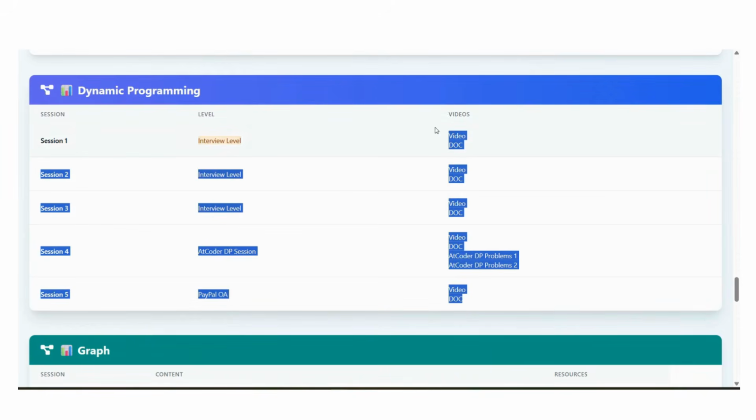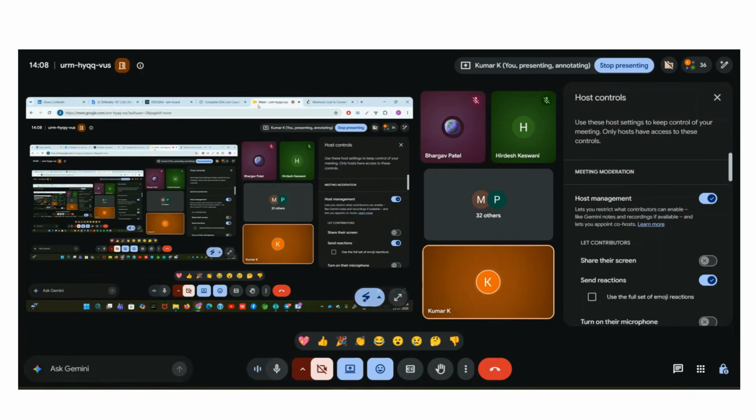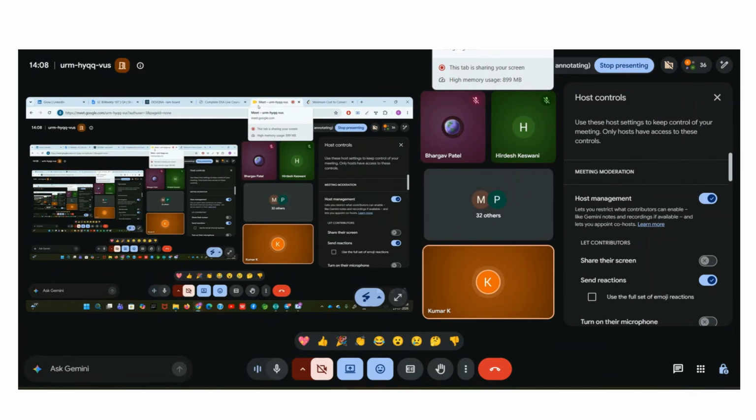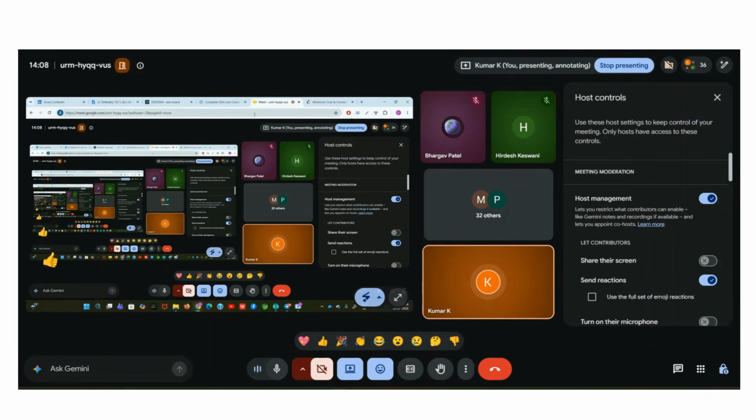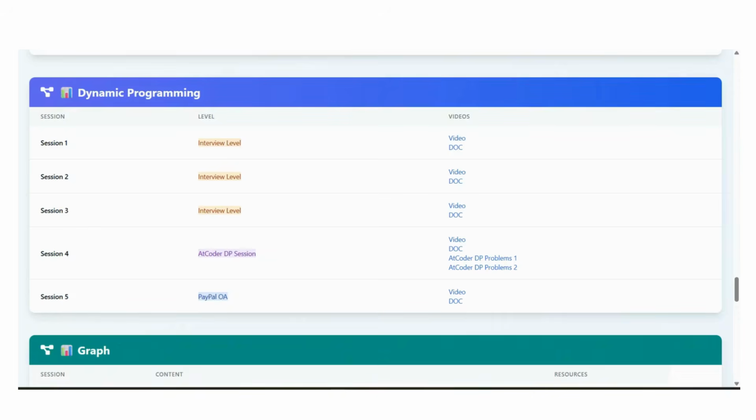I want you guys to watch them all so that whatever I'm teaching, you can understand it in an easy manner. So everyone react with emojis if everyone understands that dynamic programming is the prerequisite. And if you don't know dynamic programming, then you will not understand whatever I'm teaching you. Clear? Okay.